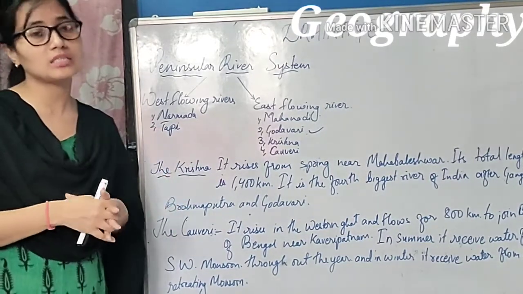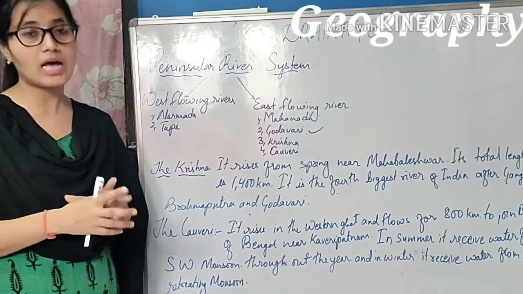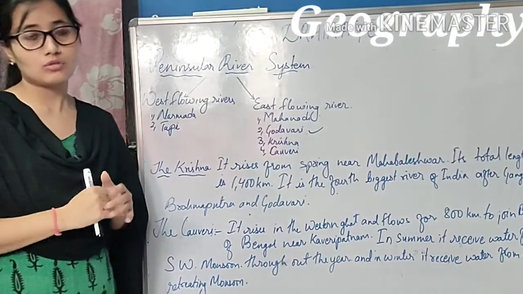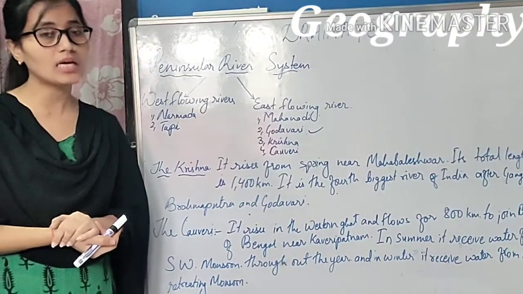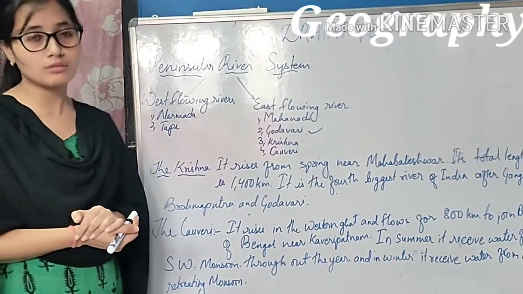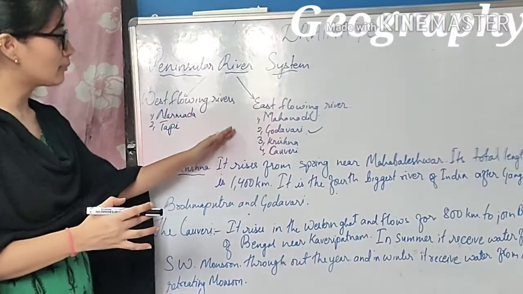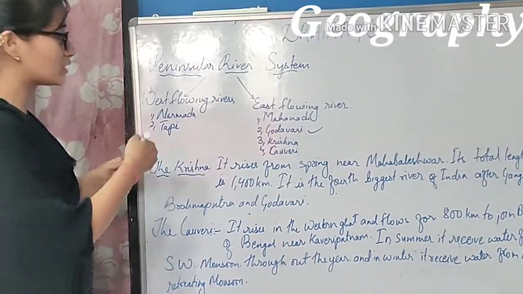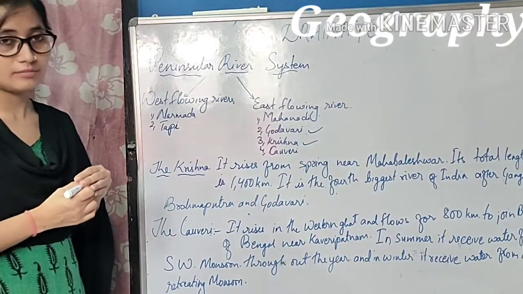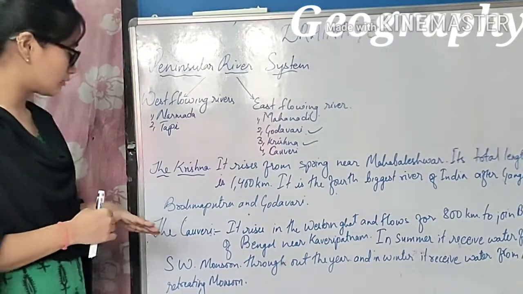River Krishna is considered the fourth biggest river of India after Ganga, Brahmaputra and Godavari. So when we talk about the whole of India, river Krishna is the fourth longest river. And when we talk about only Peninsular India east flowing rivers, then it is the second longest river of Peninsular India. Got it? Okay.